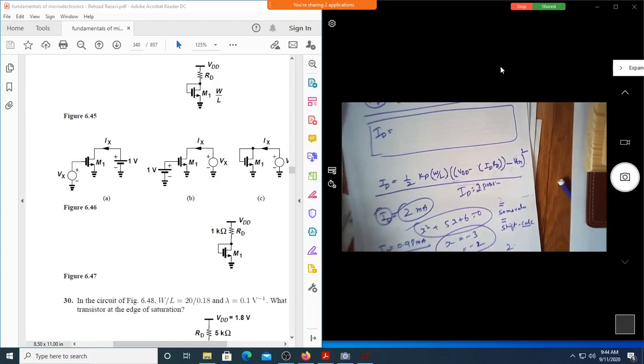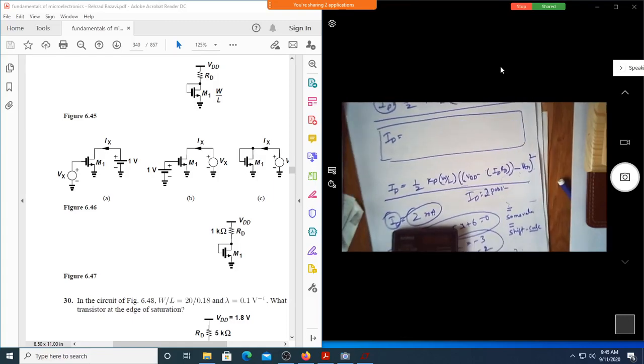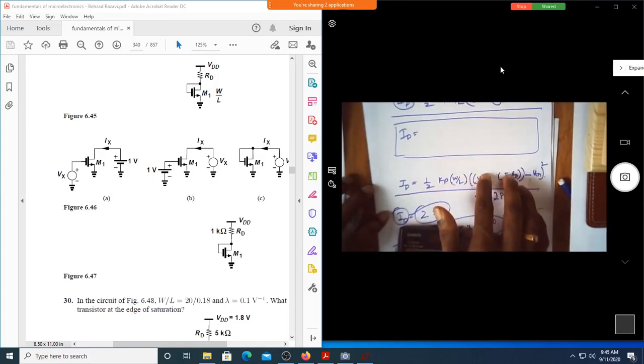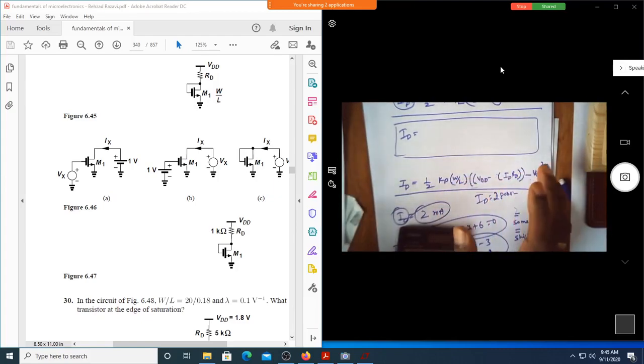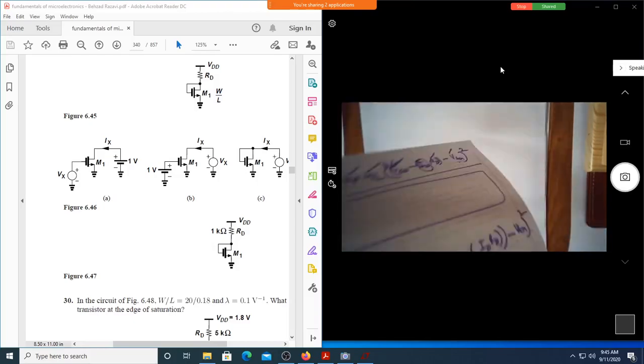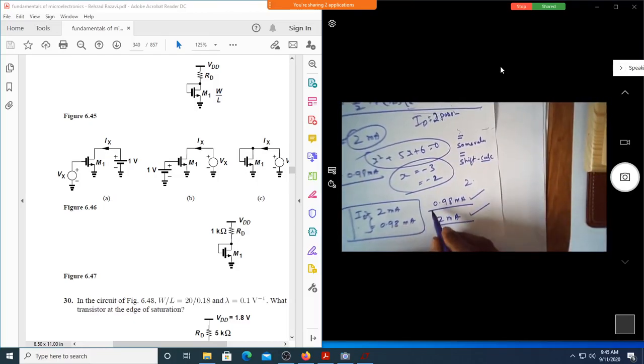Okay, hope the entire class gets to know how to use the calculator to find the roots of a quadratic equation. No need to solve for this at all. Never solve this, because if you start solving this, instead of becoming an AMCD problem, it will become a mathematics problem. Now the question is whether this is 0.98 milliampere or 2 milliampere, because you are getting both of them. Who is there with me? Deepika. Yes, sir. Correct.